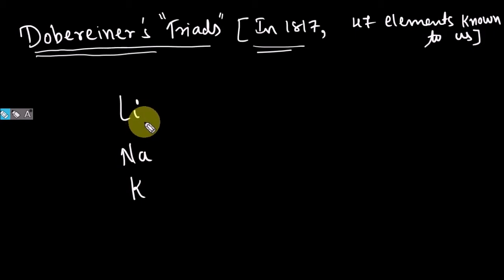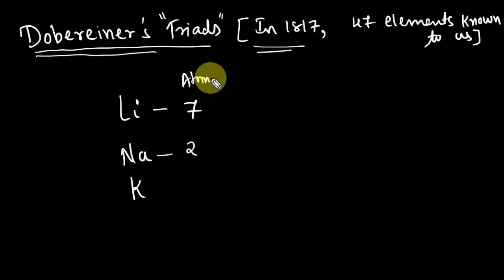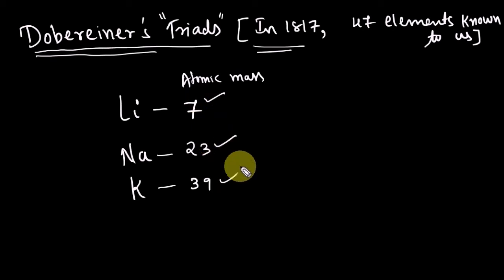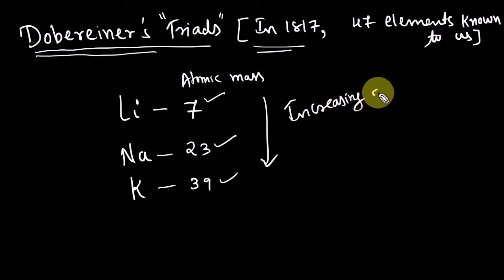Example: lithium. The atomic mass of lithium is 7. Sodium, sorry, not atomic number, it is atomic mass. Sodium's atomic mass is 23. Potassium's atomic mass is 39. So he arranged the elements in increasing order of atomic mass. If you see 7, 23, 39, is it in increasing order? Yes, sir.